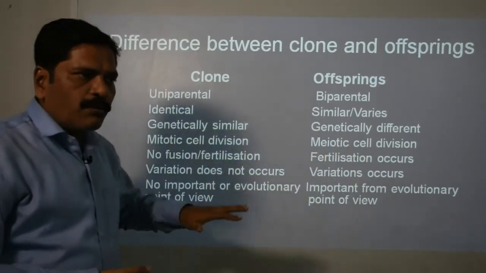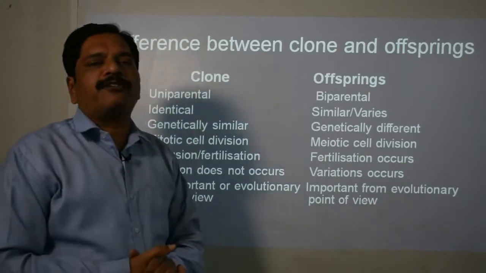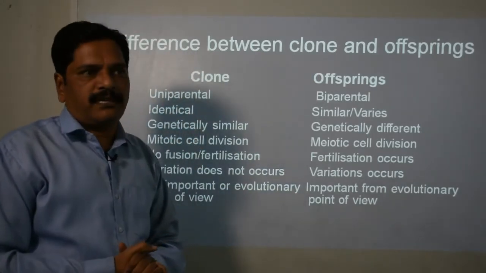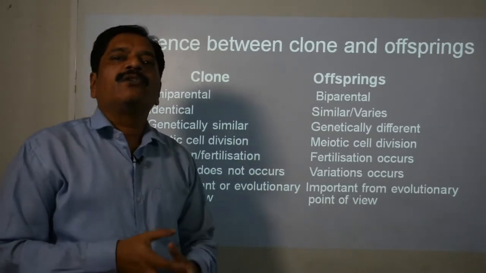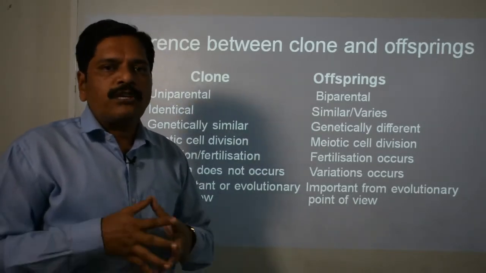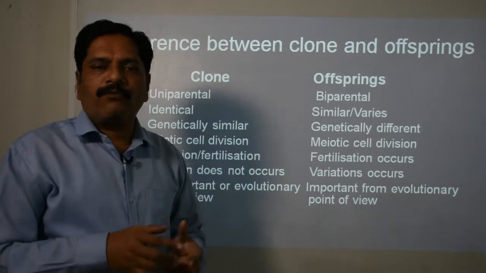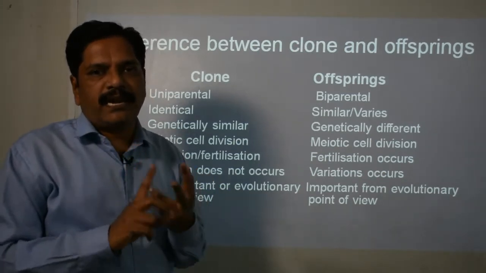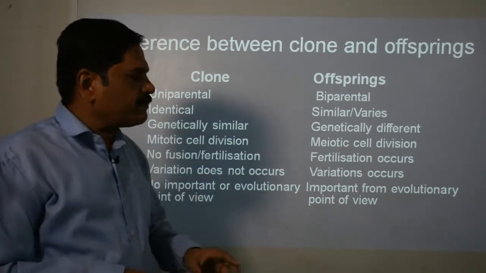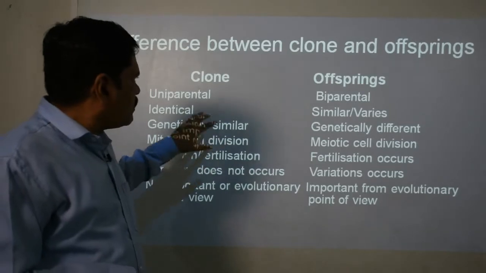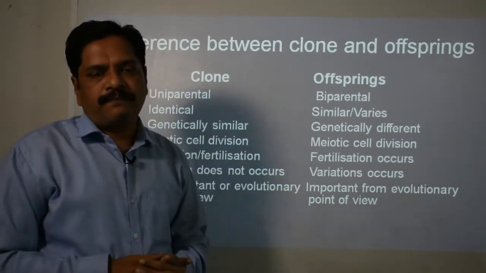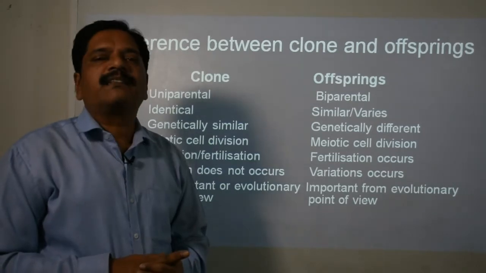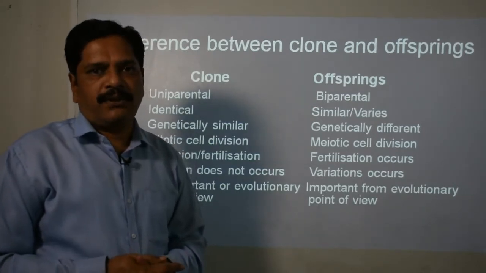In the clone, only one type of cell division is there. In your previous class, ninth class, you learned the two types of cell division: mitotic cell division and meiotic cell division. So in the formation of a clone, only the mitotic cell division is there.